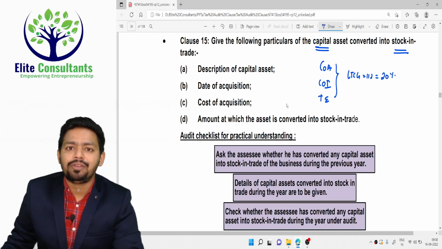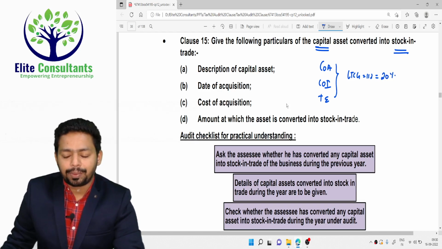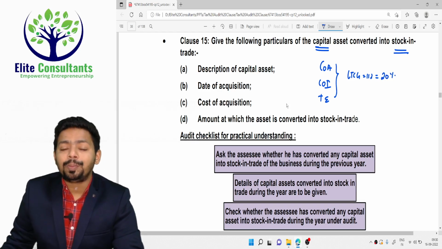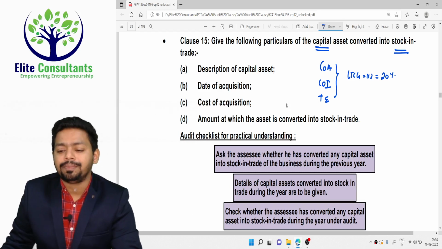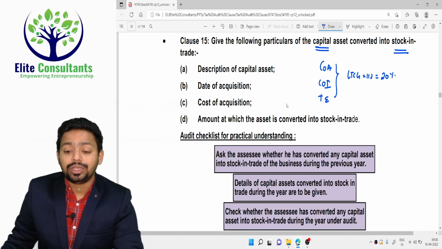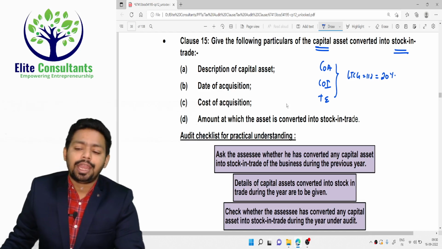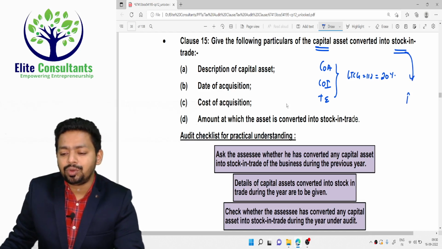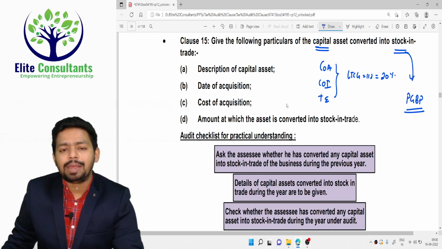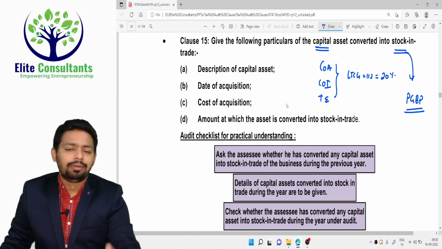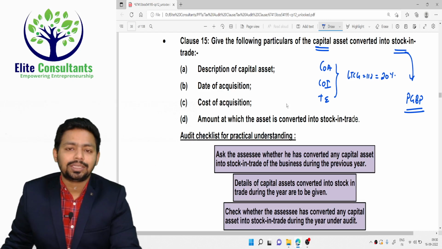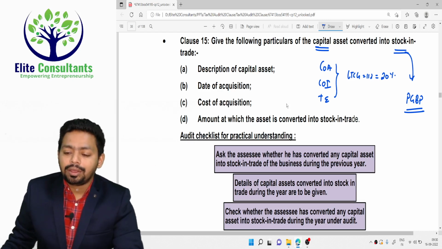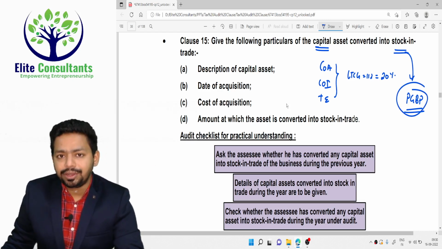So there is no slab benefit given in the capital gain chapter. So many people don't want to pay a higher amount of tax under the capital gain chapter. So what they choose to do, they convert it into stock in trade. And if you sell it as stock in trade, then you know that PGBP will be computed. And when PGBP is computed, you can claim as many deductions as you want: advertisement expenses, salary expenses, rent expenses, electricity expenses, traveling expenses, and a possibility of claiming a higher deduction is there